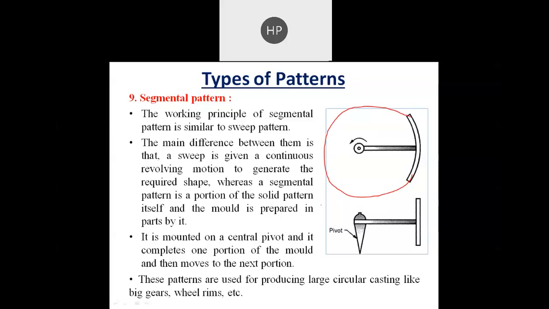In that one, suppose here we have sand, and this is the segmental pattern which is pivoted over here, and then it is rotated so that you can make the pattern like this. A simple example is the wheel rim. In a wheel rim we require only the outer shape, while whatever sand is in between should remain as it is. So in that case we can use a segmental pattern.